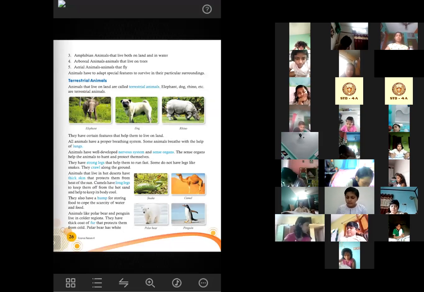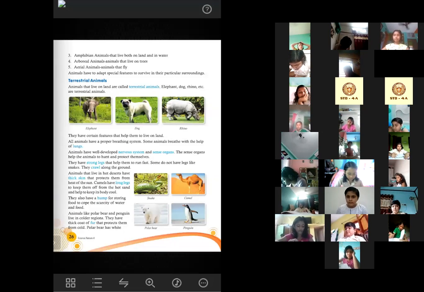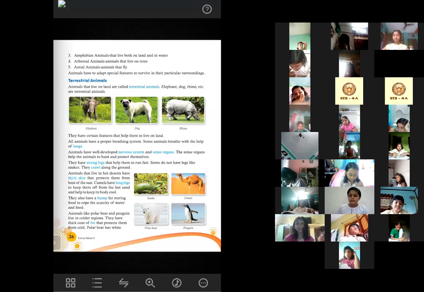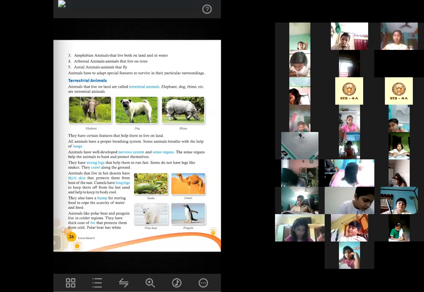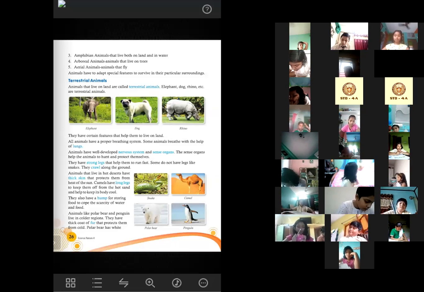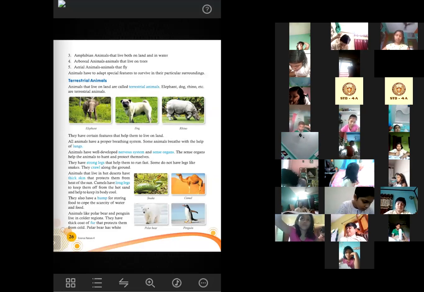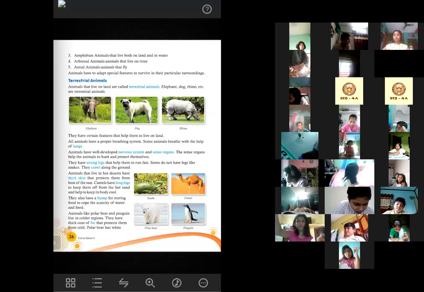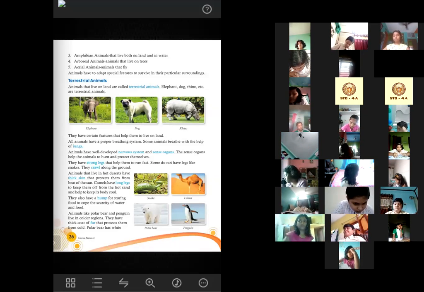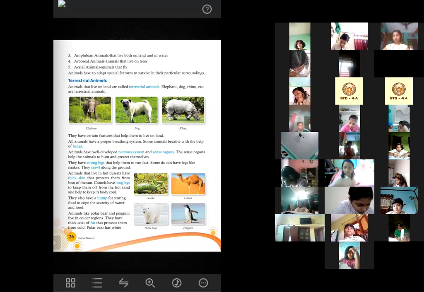If the question is write some features about terrestrial animals, then the first thing you should do is look at the number of marks that the question carries. If the question carries 2 marks, then always write 3 features. And if the question carries 3 marks, then always write 4 features. Okay. So the number of points that you should write should be 1 more than the marks that the question carries. If there is 1 mark for the question, you should write 2 points or 2 features. If there is 2 marks for the question, you should write 3 points or 3 features.